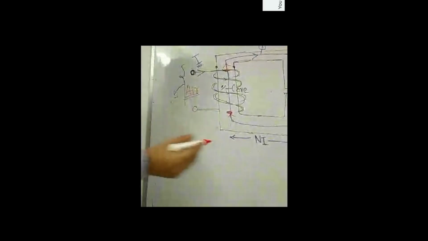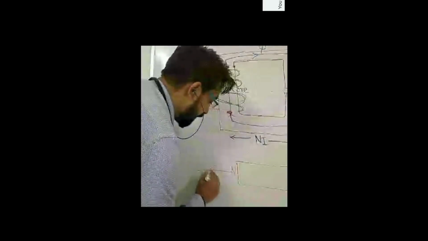All magnetic field lines are closed field lines. Remember this. That's why the magnet has two poles, north pole and south pole, because magnetic field lines are closed lines. Outside the magnet it originates from the north pole and terminates at the south pole. Inside the magnet, the flux flows from south pole to north pole.